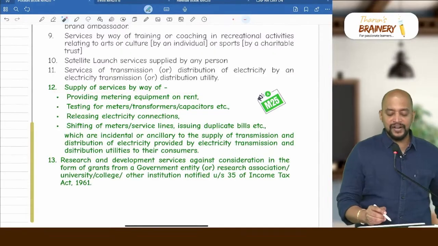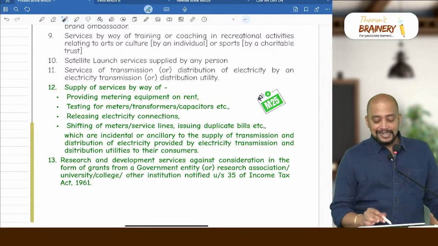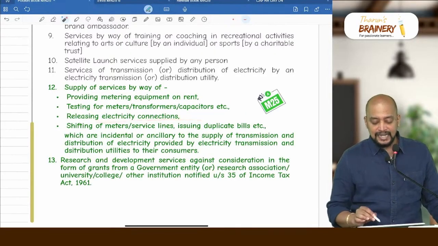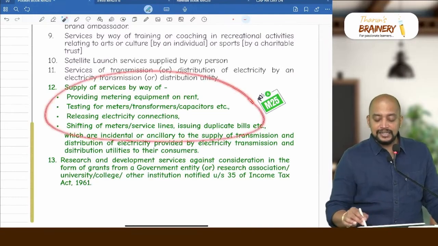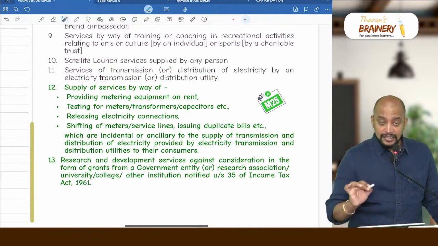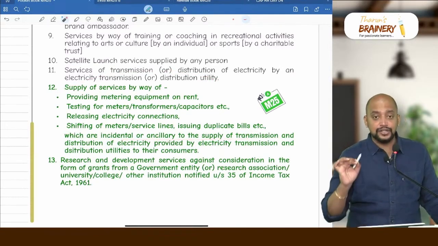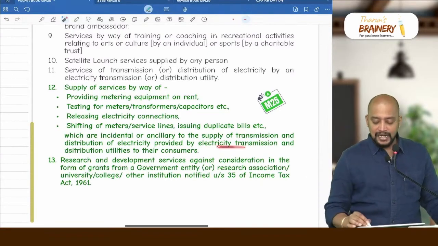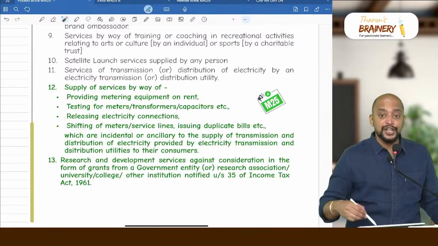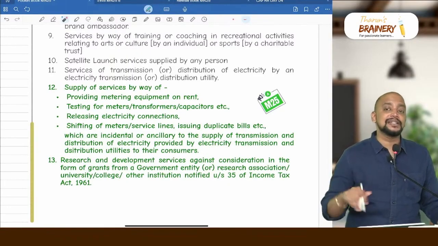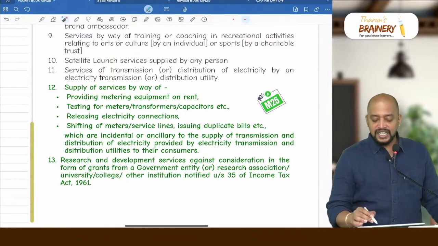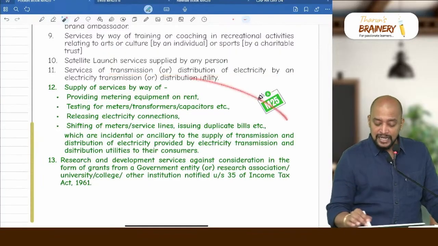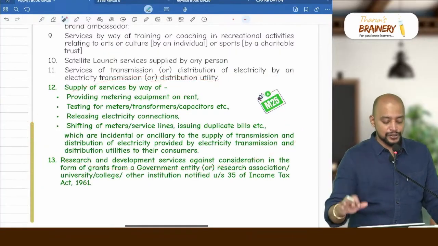Services by way of providing metering equipment on rent, testing of meters, releasing of electricity connections, and shifting of meters or service lines which are incidental or ancillary. See, all these are just an illustrative list, not only this. All incidental and ancillary services to transmission and distribution of electricity provided by electricity transmission and distribution utilities to their consumers are exempted. Got it? So transmission and distribution of electricity is also exempted, and these incidental and ancillary services are also exempted.